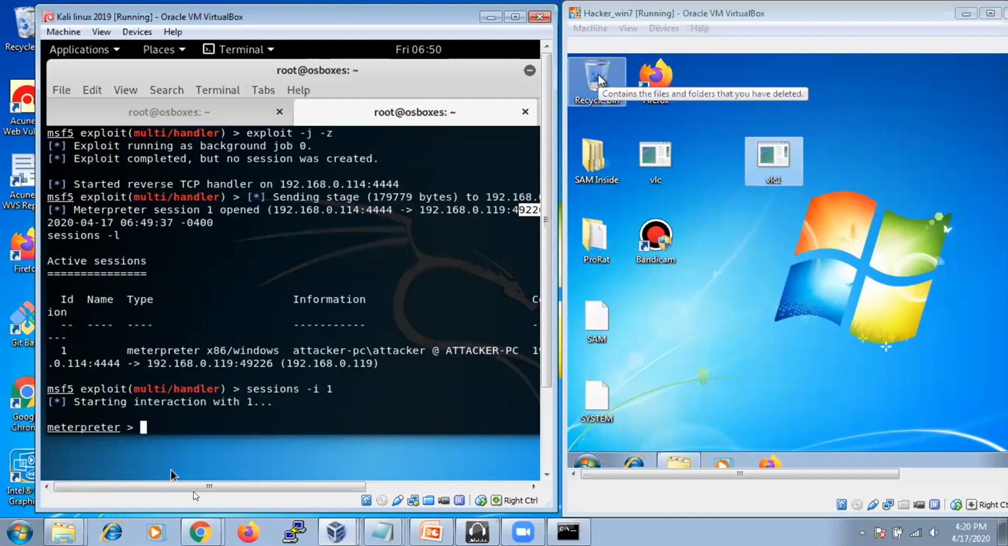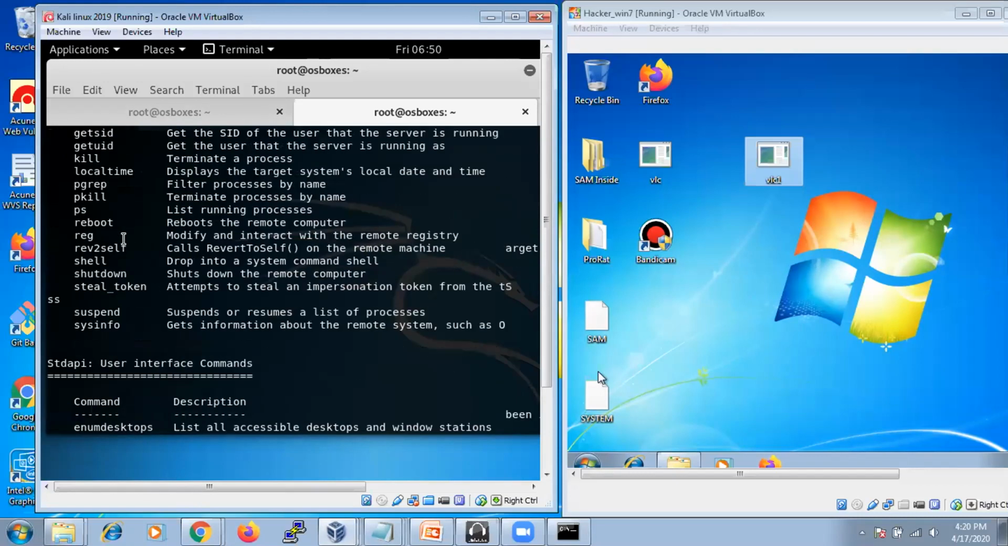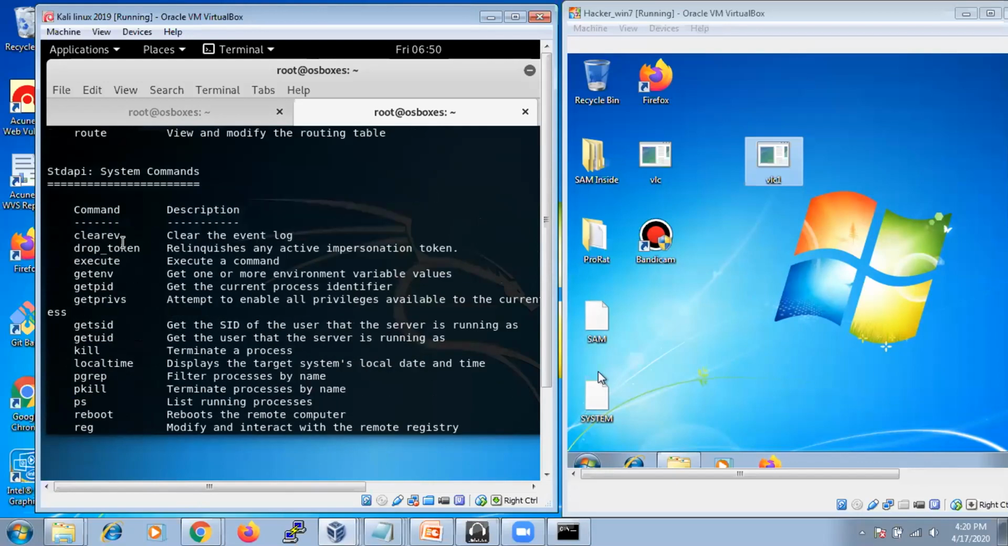See, the Meterpreter session was started, right? Whenever you get a Meterpreter session, it means we are now into this particular machine, and we can get the information of this Windows machine from this Linux machine. If you don't know the commands, just type help. You'll get the whole command list. Wherever you want, you can do this.